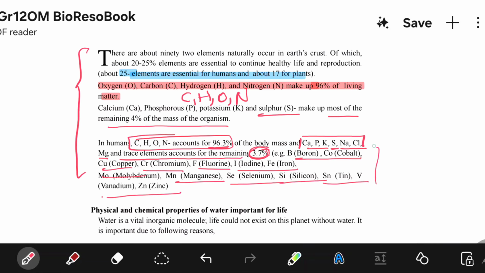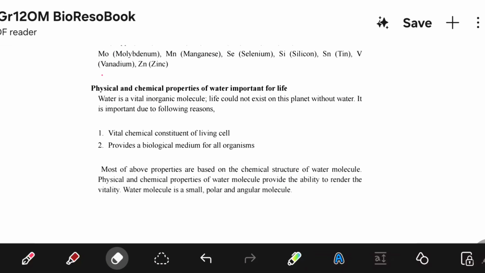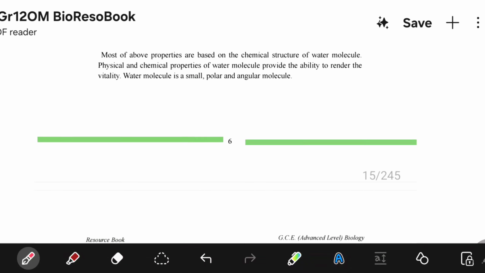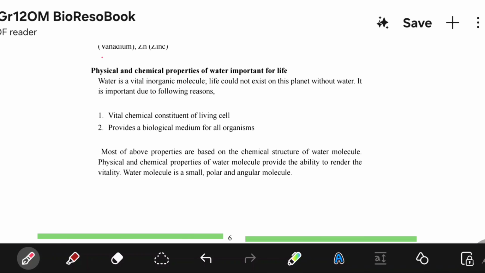Okay, now let's move to the second part. This is another important section where we study water. This can be questioned in structured essay, and also in MCQs as well. So, physical and chemical properties of water important for life.